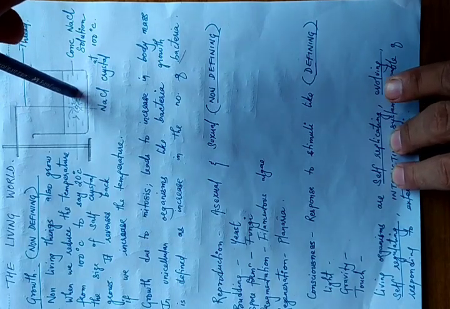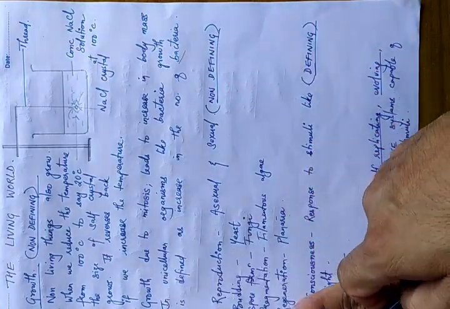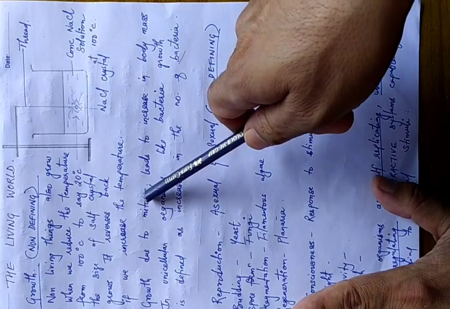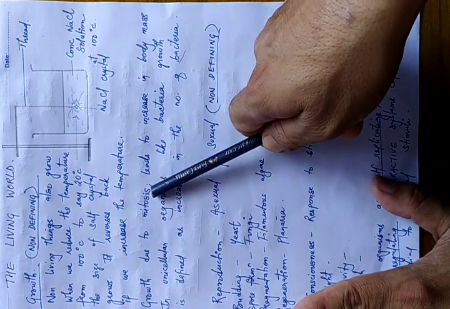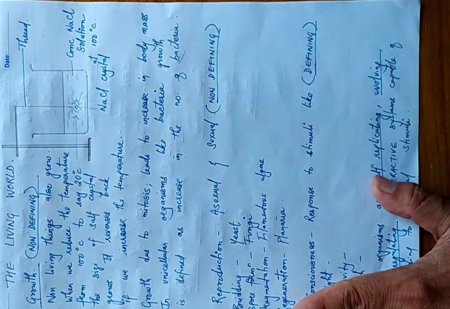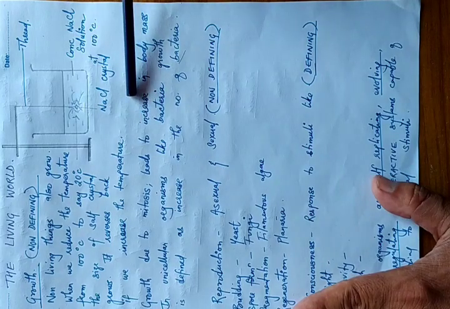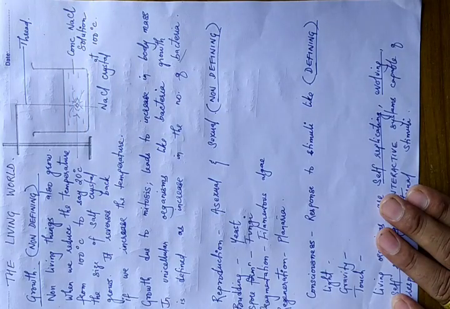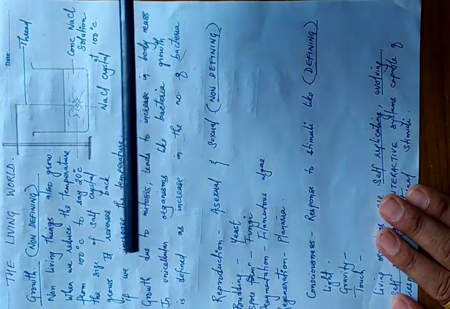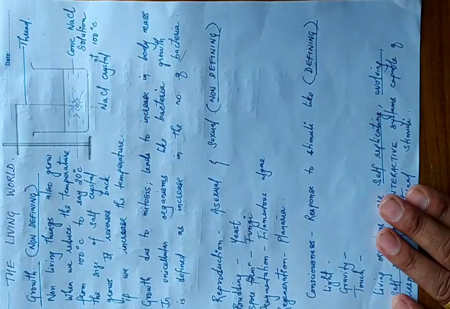non-living things also grow. Now coming back to growth in living things, growth takes place because of mitotic cell divisions. Mitotic cell division takes place inside the cells, because of which the number of cells will increase, and it will lead to an increase in body mass. This is in multicellular organisms. When we talk about unicellular organisms, they do not have a multicellular body, so growth happens as the number of cells, the population of cells, increases. That itself is growth.